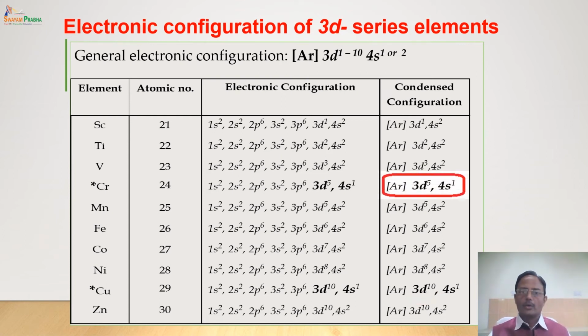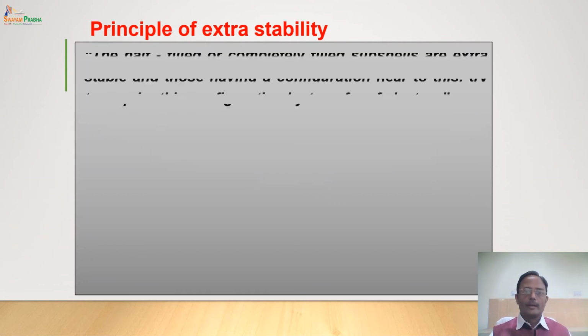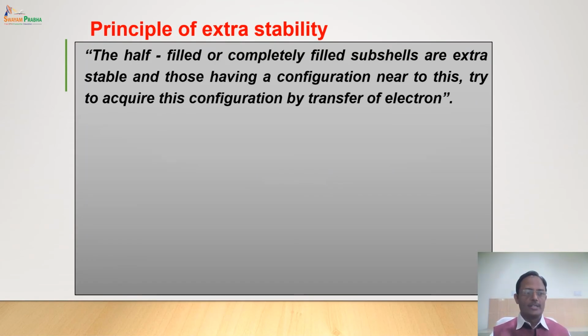So there are two important anomalies, and we will try to explain why a different electronic configuration is observed in chromium and copper. It is based on the third principle we were talking about, the principle of extra stability. What does this principle say?